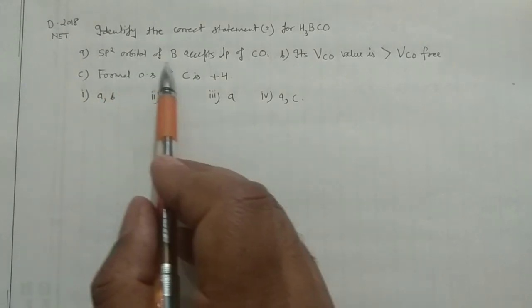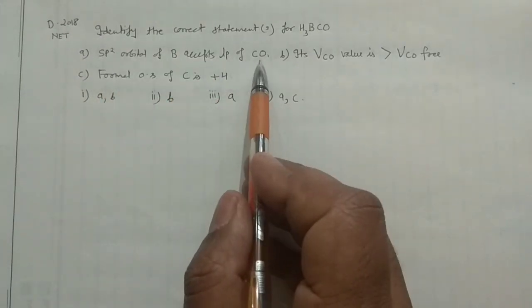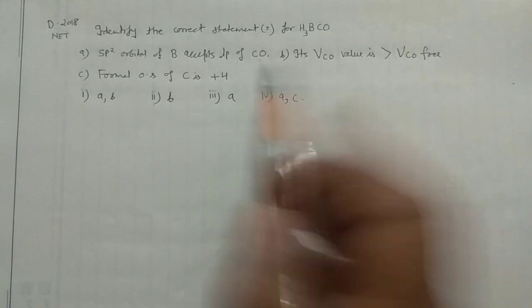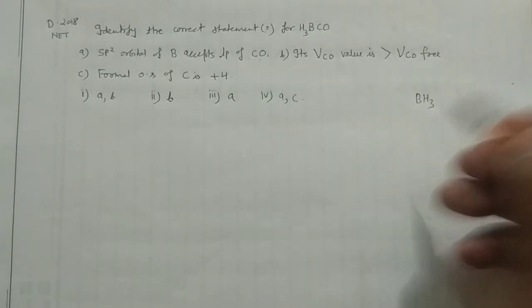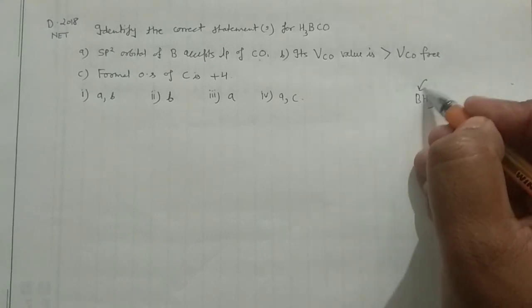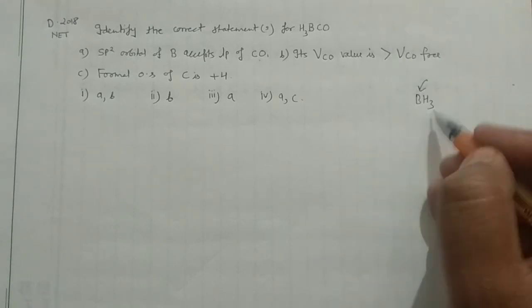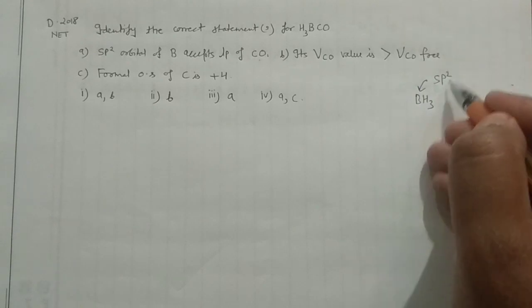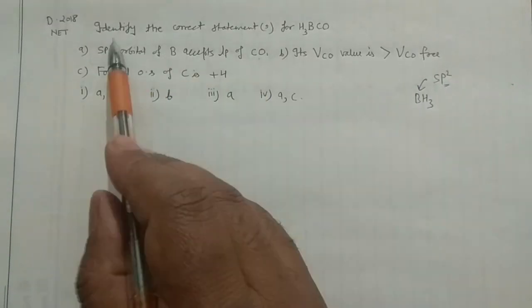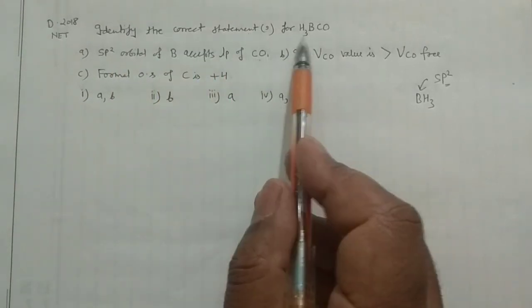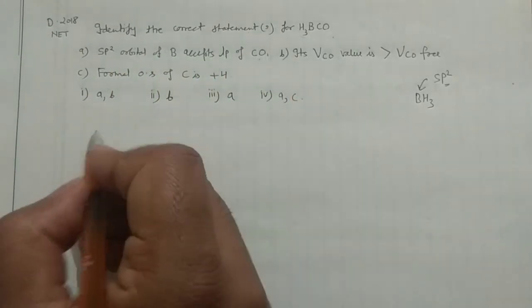First option: sp2 orbital of boron accepts the lone pair from the carbonyl. What is the meaning of that? This is BH3. See, BH3, when it is the lone entity, only then it is sp2 hybridized. But the question is saying, identify the correct statement for BH3CO.